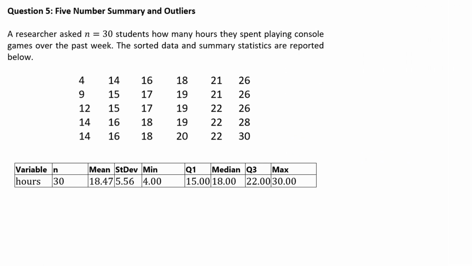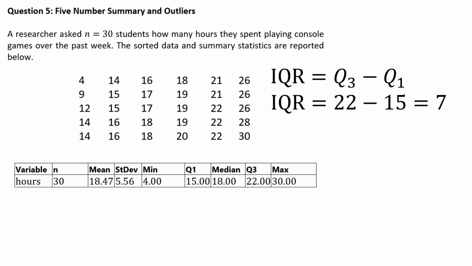Next question here, we got 5 number summary. So we're given a bunch of data. And here the data is sorted from smallest to largest. And we have the number of data points is 30. We have a mean, standard deviation, and then the 5-number summary. We're going to be asked some questions about this, I guess. Right, so the first question is, what is the IQR? And so that's just the difference between the third quartile and the first. So we just subtract, we get 7.